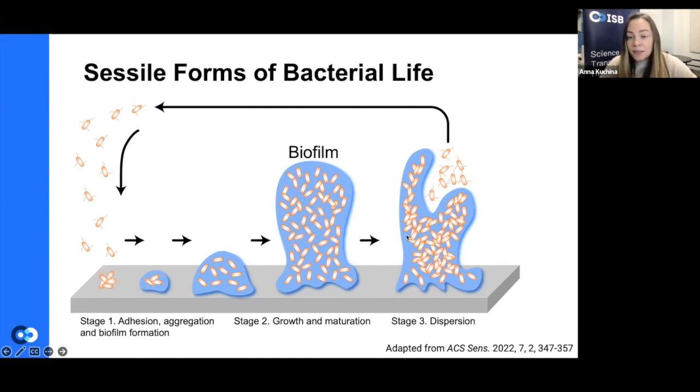Finally, the biofilm can disperse once the cells sense that there is no more benefit to staying adherent. One example of why cells would want to form this community, which is familiar to everybody, is dental plaque.